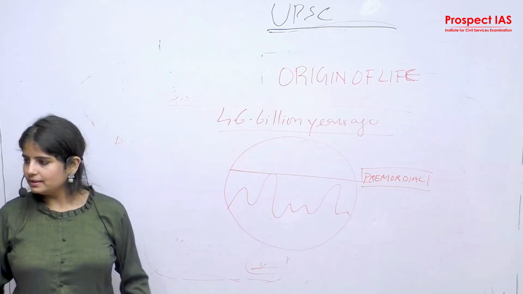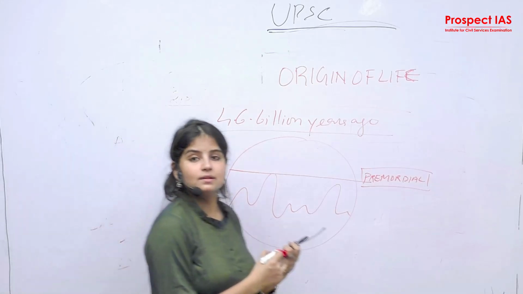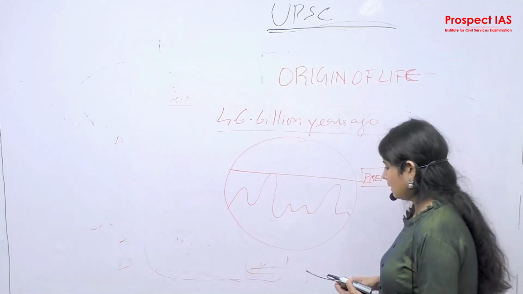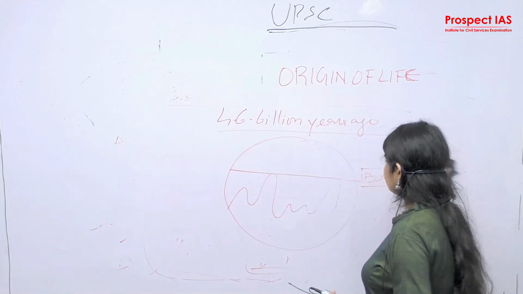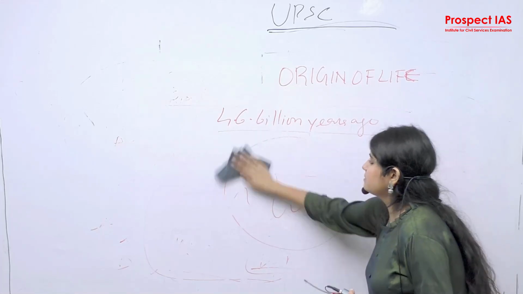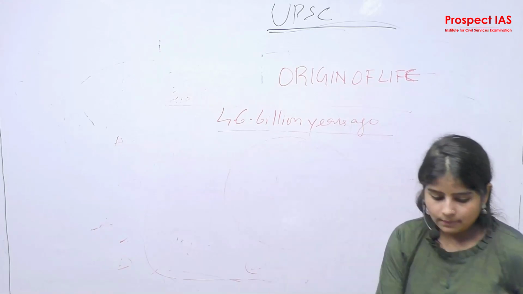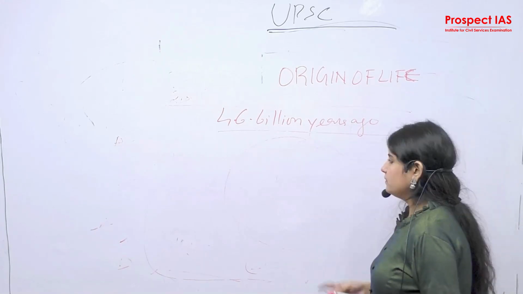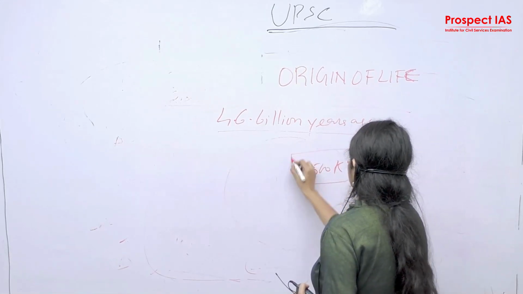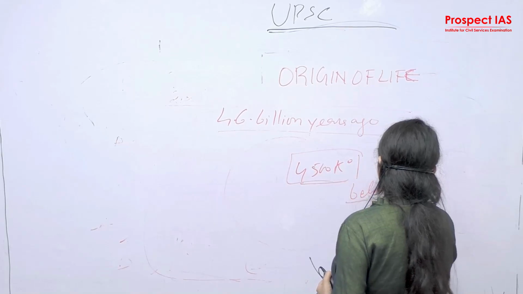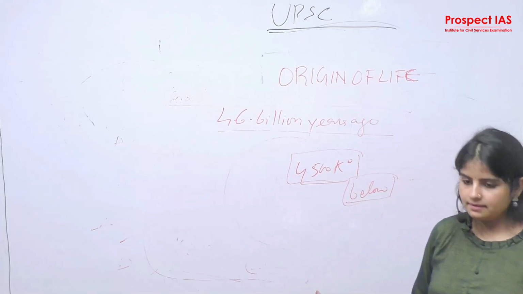Now what had happened? The formation of life also has stages. What are these stages? First, what happened when the Nebula Hypothesis took place? The planet was revolving in a nebulous manner. It was not static on its orbit. But after the temperature dropped to 4,500 Kelvin, cooling in the atmosphere took place. Then what happened? The planet got its condensation.